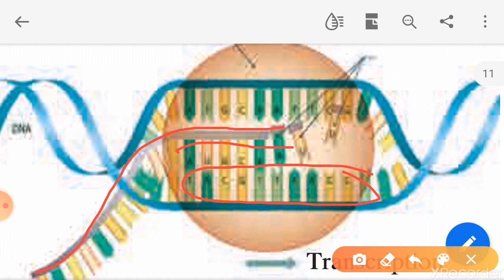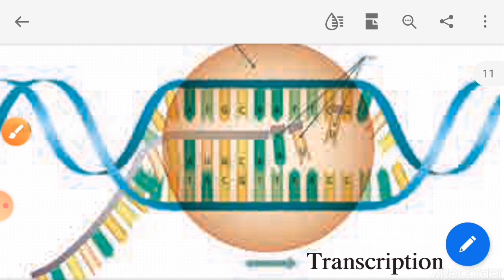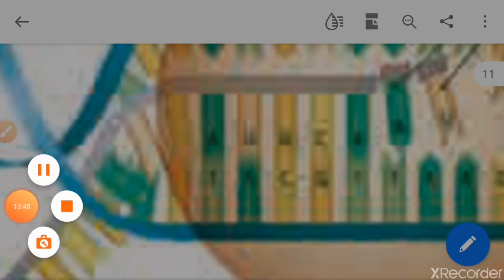This strand is also having a sequence of nucleotides which is complementary to the sequence of nucleotides on the DNA strand. So here in this strand there is uracil instead of thymine present on the DNA. Here on DNA there is a thymine, but on RNA there is uracil instead of thymine.